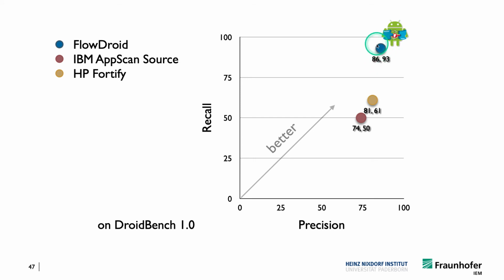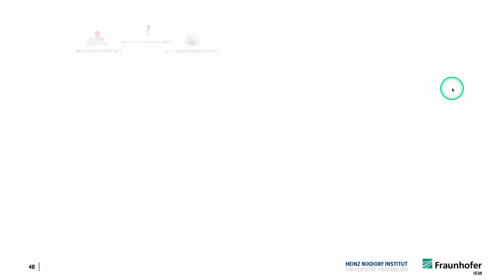That still doesn't tell you anything, of course, about real-world apps, right? So for real-world apps, the numbers might look a bit different, but still it gives you some indication of the analysis quality overall. So I think the relative comparison is valid, but the absolute numbers might actually change on real-world applications. And yeah, so that actually concludes my presentation on FlowDroid.